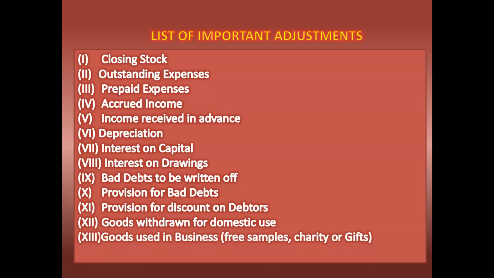Goods used in business, free samples, charity, or gifts. These goods also we have to write on the debit side; we should deduct them from purchases, and we should debit them to the profit and loss account. Goods sent on sale or approval basis.